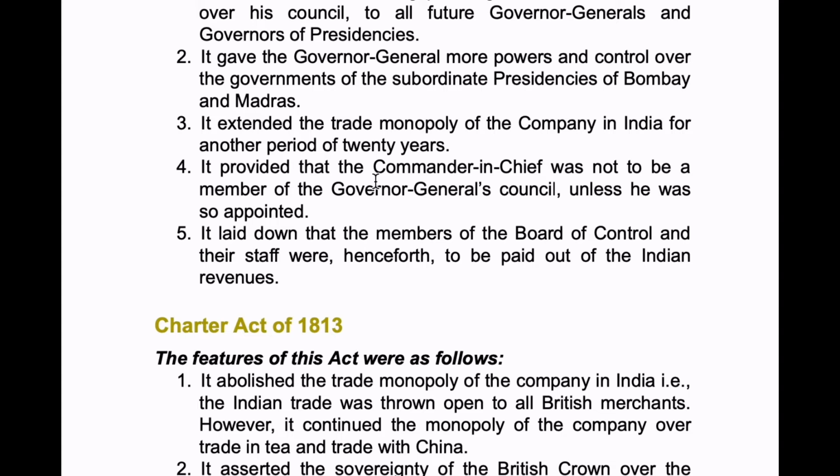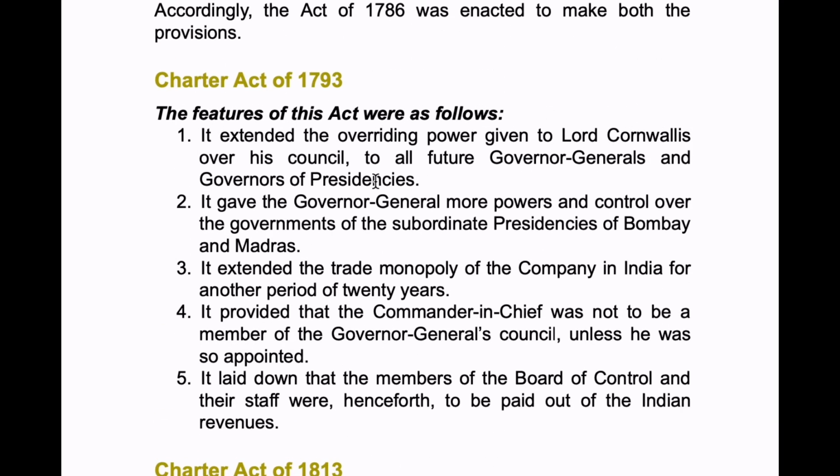So these are the features of the Charter Act of 1793. Remember, Charter Act started in 1793 and it will carry on till 1853. Okay, we have a series of charter acts and it will be implemented every 20 years. So here 1793 is there, so add plus 20, that is 1813.